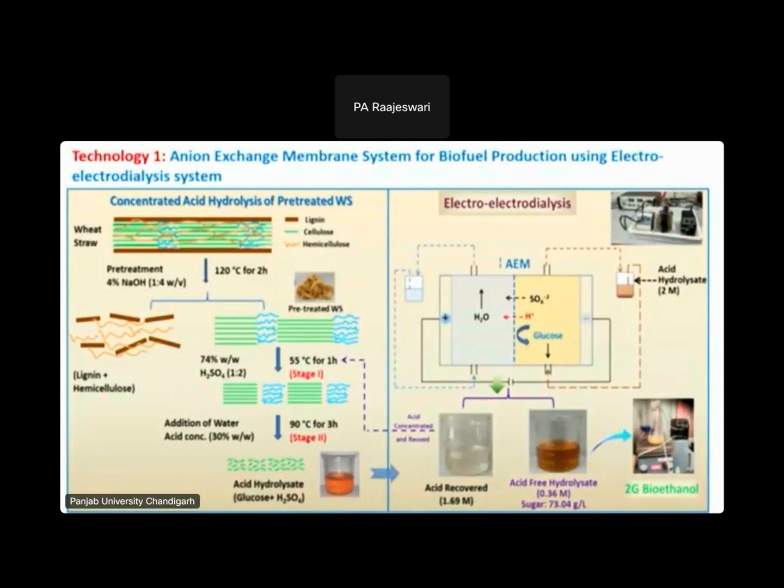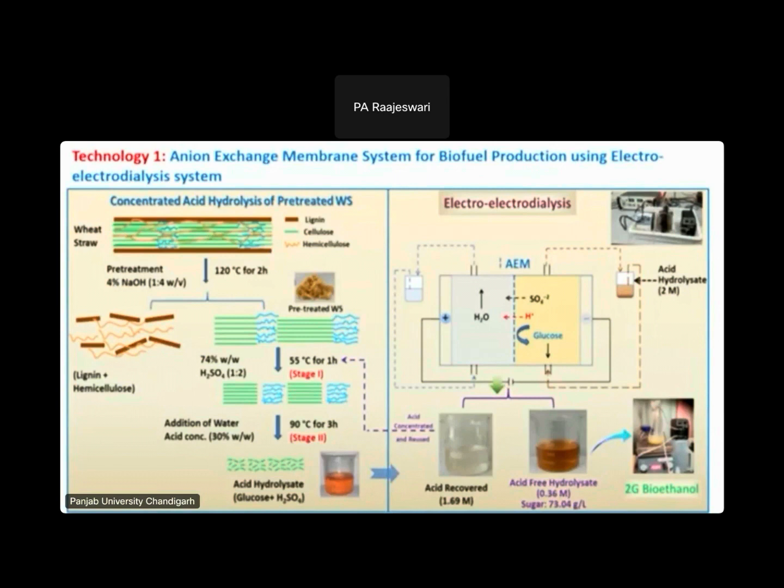The first one is the membrane system we have developed. These are all indigenous membrane systems, and these membrane technologies are patented. We have developed this system for the production of biofuel using agricultural waste residue. We use the two-stage sulfuric acid hydrolysis method on the agricultural waste residue, and our membrane is acid resistant in nature, and is used for the recovery of the acid using an electrodialysis system. This system contains two chambers, one is the catholyte and one is the anolyte chamber.